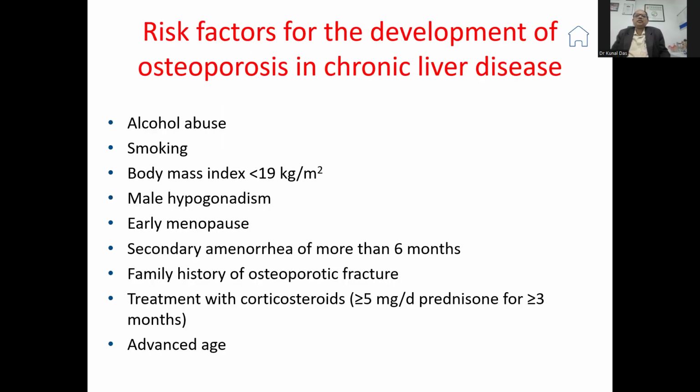So the risk factors for development of osteoporosis are chronic liver disease, alcohol abuse, smoking, body mass index, early menopause, secondary amenorrhea, family history of osteoporotic fracture, treatment with corticosteroids, especially in alcoholic liver disease, and advanced age. Next slide, please.